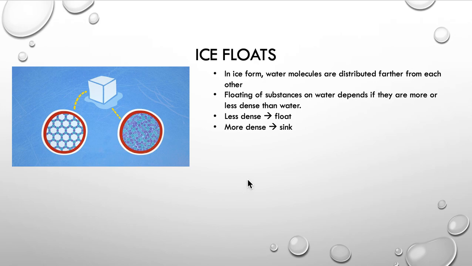The third feature of water is the fact that water becomes less dense when it turns to ice. So ice floats on the water. Due to that, ice never sinks and remains floating on the surface. The molecules of water are distributed farther from each other in the form of ice, making them less dense. The higher the temperature of water, the denser it gets.